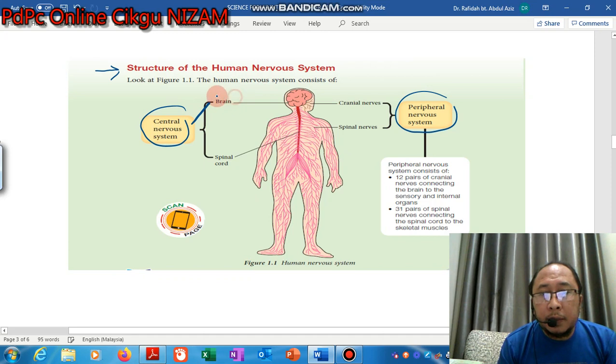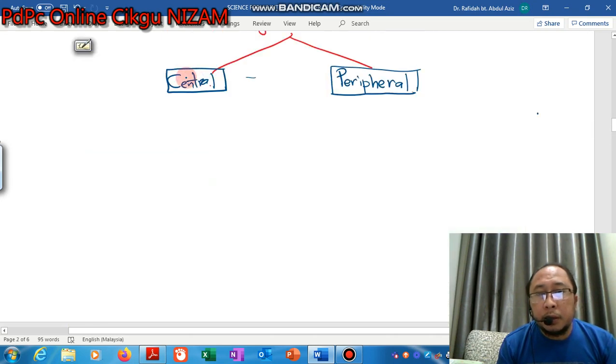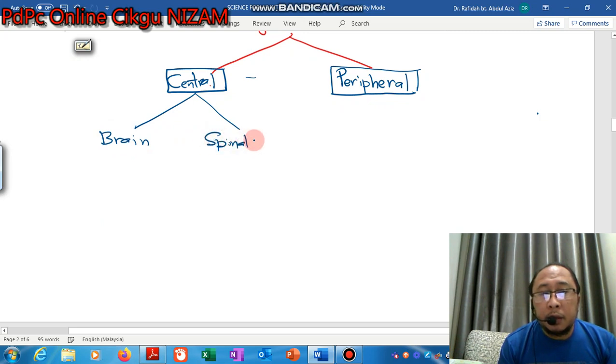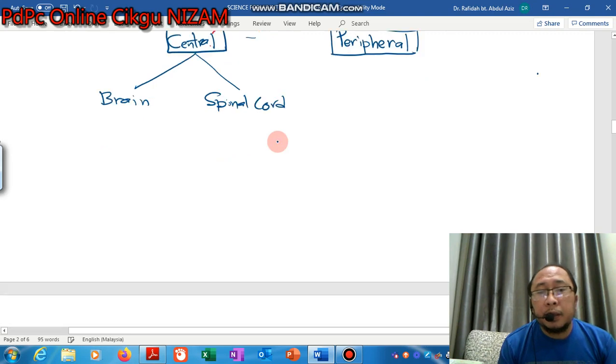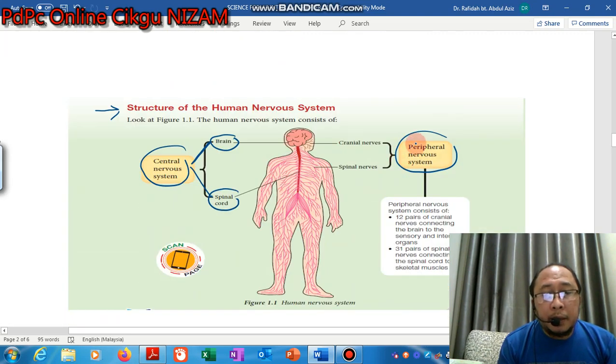The first one is the brain and the second one is the spinal cord. And then the peripheral nervous system